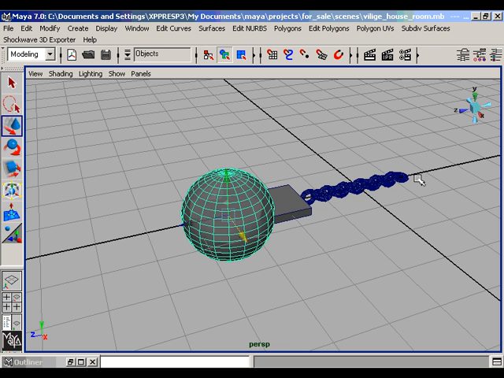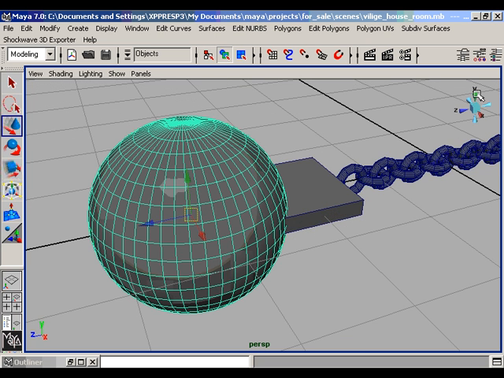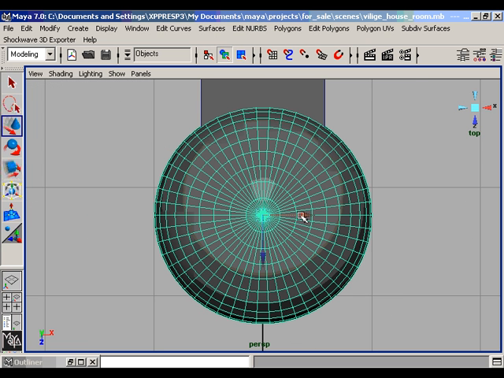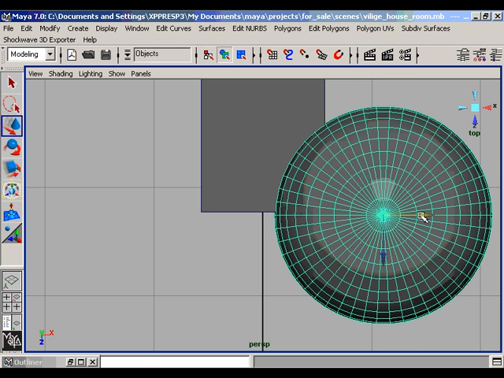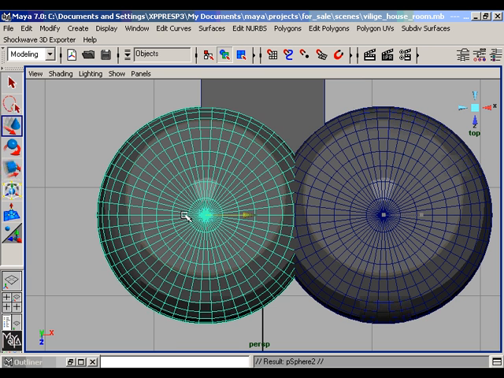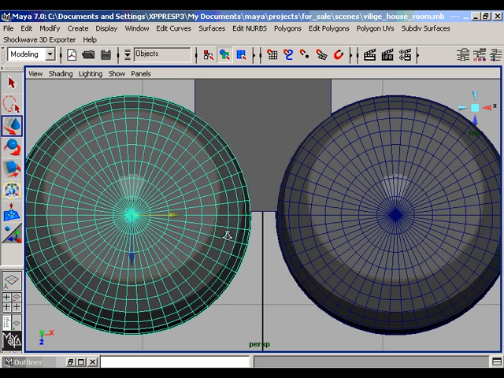Open the channel box, polysphere, and increase the subdivision axis of the sphere. Press the Y handle of the compass and in the top view move the sphere rightwards and copy the sphere leftward. Make a little distance between the center axis and the sphere. Go to the perspective view.